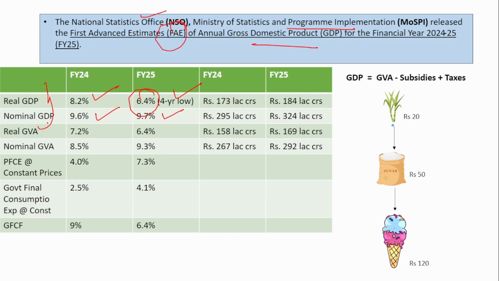Now, what is the difference between real GDP and nominal GDP? It's the only thing that real GDP includes the inflation factor within it, but nominal GDP does not include the inflation factor. That is the main difference between the nominal GDP and real GDP, and that is why real GDP is always lesser than the nominal GDP. So in real GDP calculation, a base year is selected. The current base year is 2011-12, and there is talk going on to change this base year.